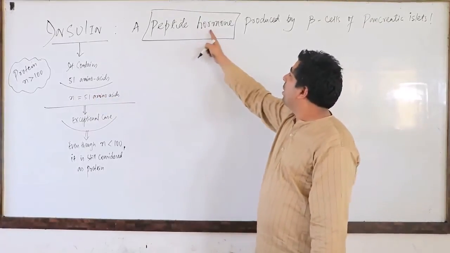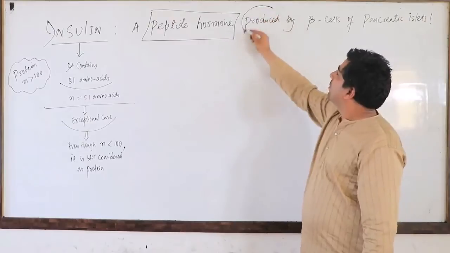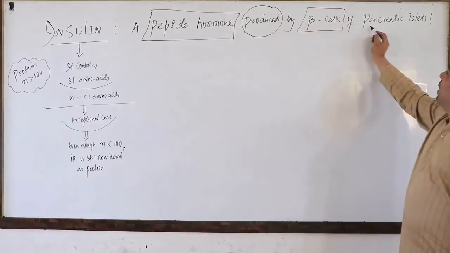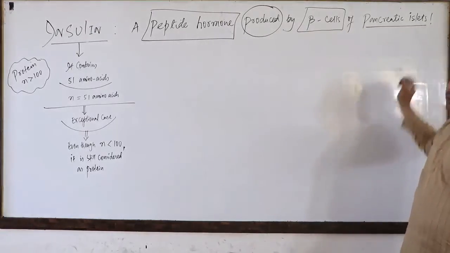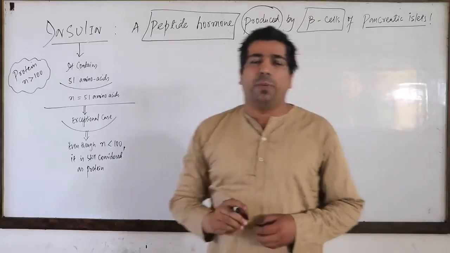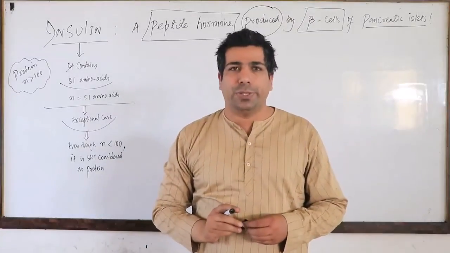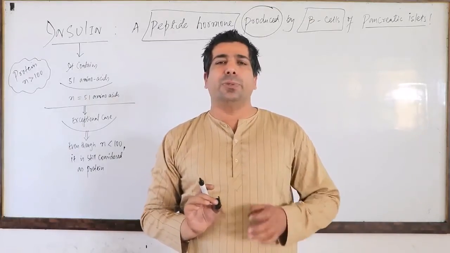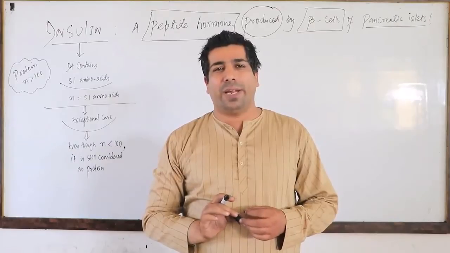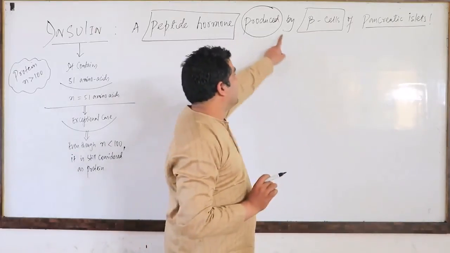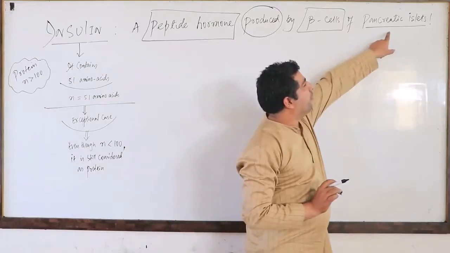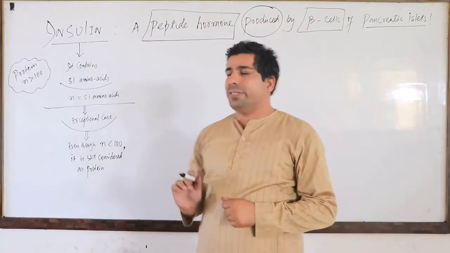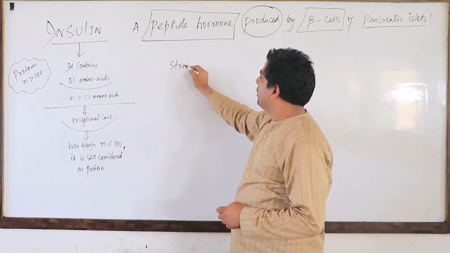It's produced by the beta cells of pancreatic islets, the islets of Langerhans. So once again, the beta cells of pancreatic islets will produce the insulin. Let us first discuss the structure of insulin.